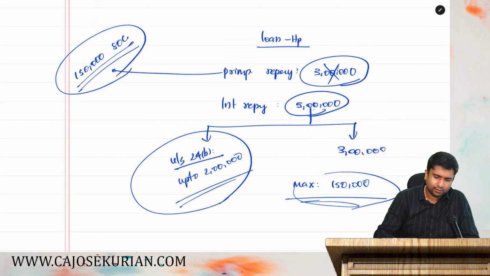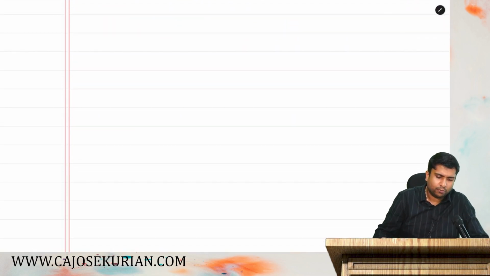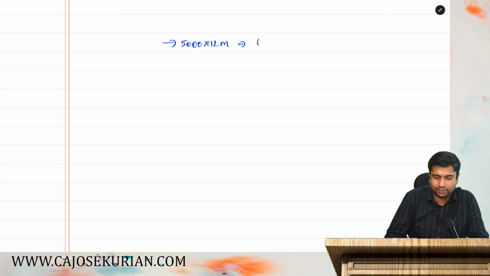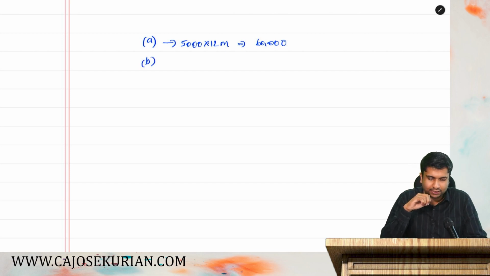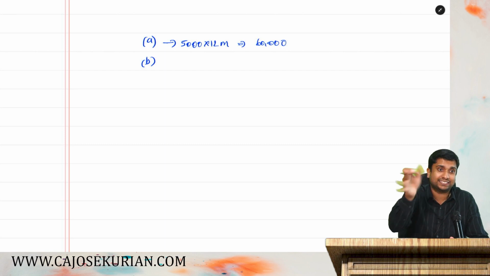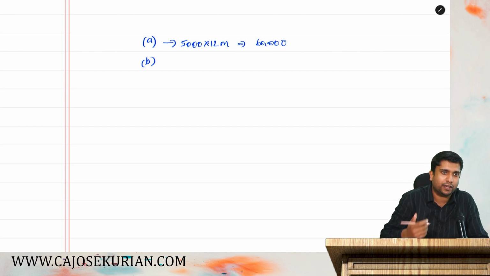Not a big deal. So what are the limits? Number one, 5,000 per month. So 5,000 into 12. They are not talking about any month, so for the whole year he has stayed. That is 60,000 rupees. What's the second point? 25% of the total income for the year. They clearly say that 4,60,000 is the total income before 80GG. Total income means after chapter 6A deduction, before 80GG. On that, you have to apply 25%.